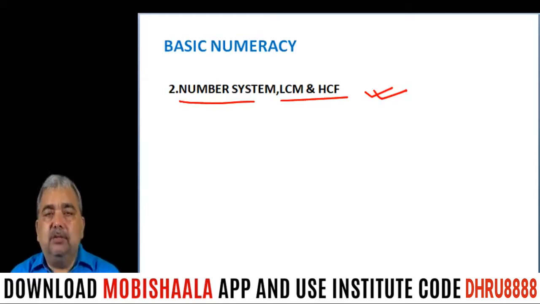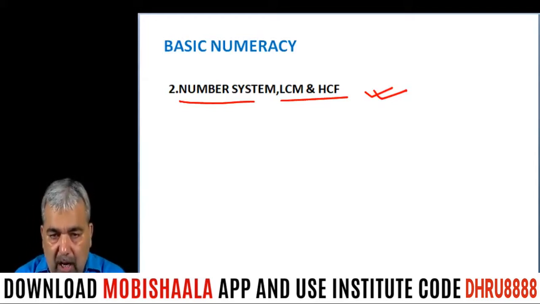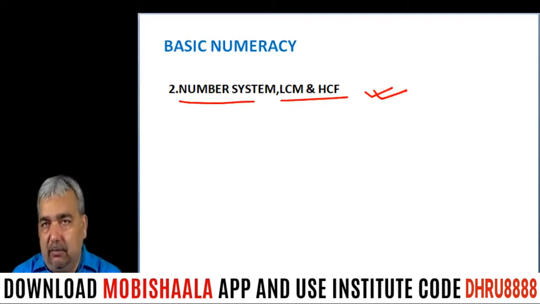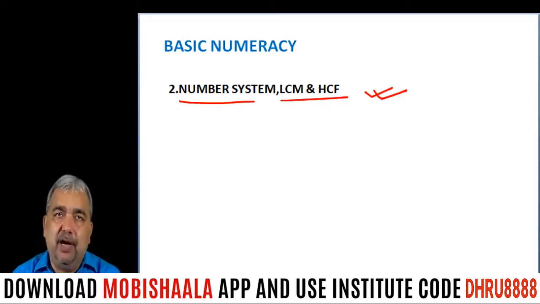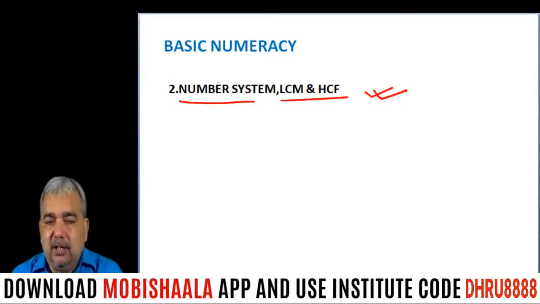Generally, they ask application of LCM and HCF, meaning they will ask you a problem where you have to use LCM or HCF. And in number system, they can ask you questions related to divisors or factors, or they can ask you questions related to remainders, unit digit. So there are many ways of asking questions in number system. Every year you have some questions from number system and LCM and HCF. So this chapter is important.